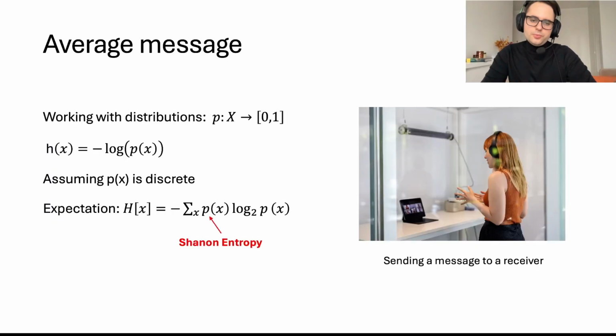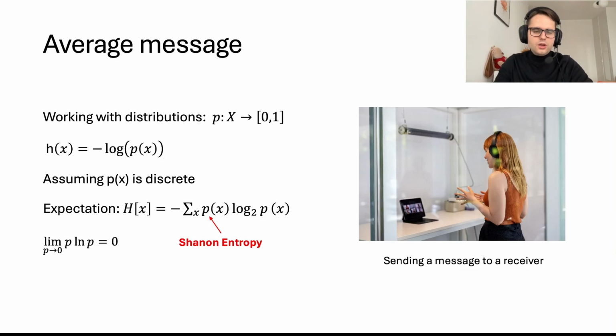There is one more important detail that we need to take into account. We should notice that the limit when the probability goes to 0 of P of x log of P of x is equal to 0. So from now on, we are going to take P of x log of P of x equal to 0 whenever the probability is equal to 0. One more thing that is important to mention is the base of the logarithm. Base 2 is chosen because the unit of entropy is the bit, for binary digits, and we are going to see why in the following examples.